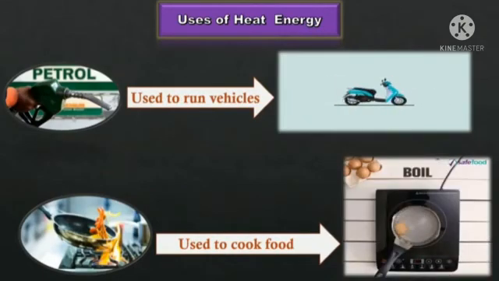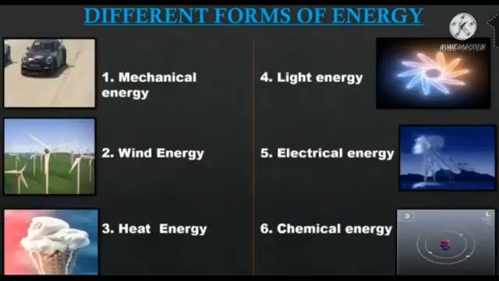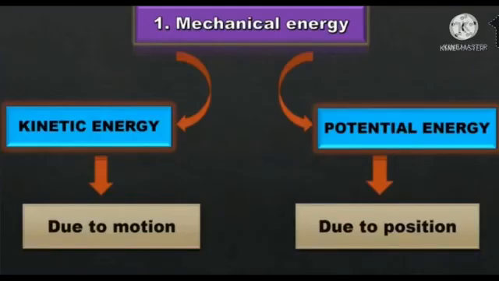Have you understood, children? Okay, let's recall. What is energy? Energy is defined as the capacity to do work. The standard unit of energy is joule. Different forms of energy: mechanical energy, wind energy, heat energy, light energy, electrical energy, and chemical energy. Mechanical energy can be classified into two: kinetic energy and potential energy. Kinetic energy is also known as energy of motion. Potential energy is also known as stored energy of position.